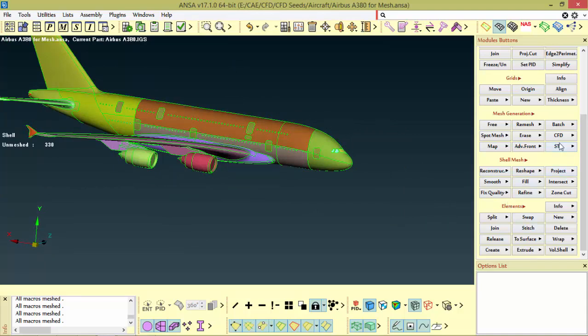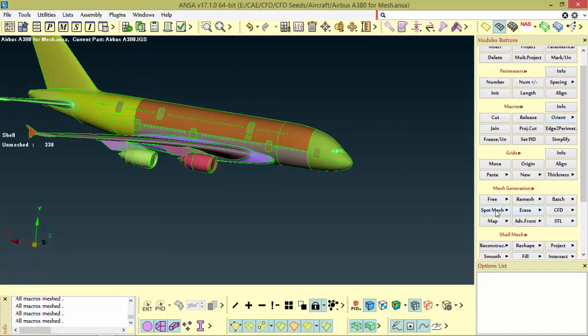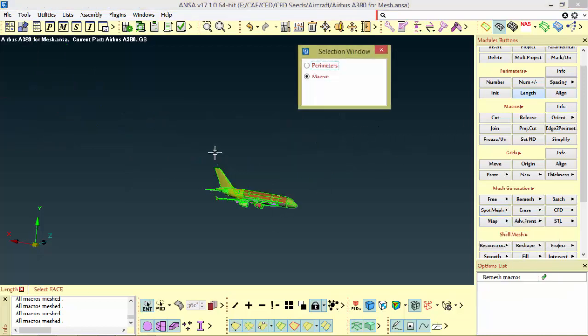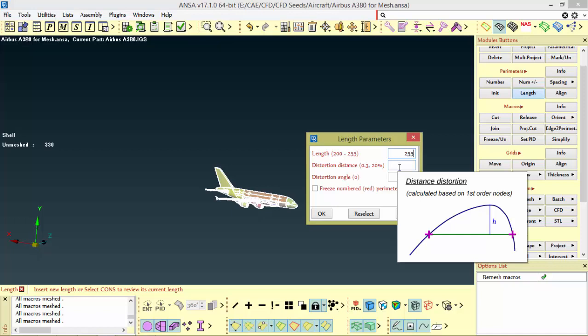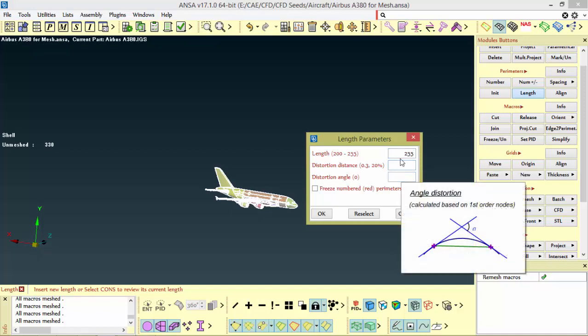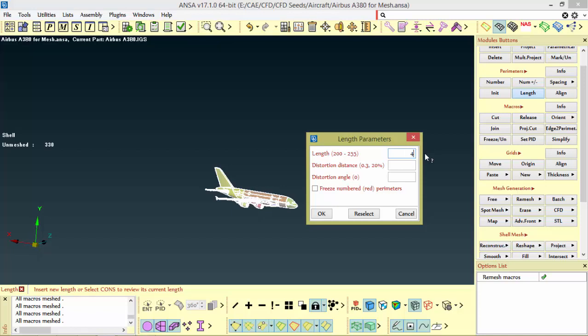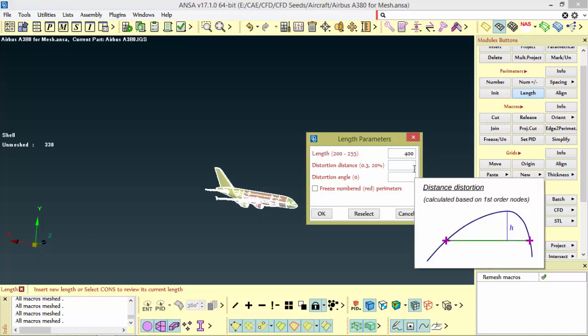Now I am going to make a simple mesh by the spot mesh algorithm. Spot mesh element type is tria, and I am just going to select. Before that I will check my length of my aircraft to be 255, and then first I will do for 400, and distortion I am allowing it to 0.2.